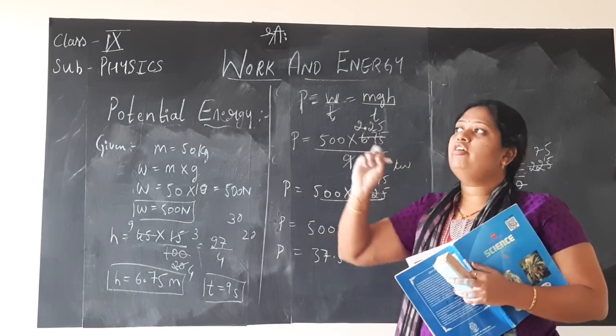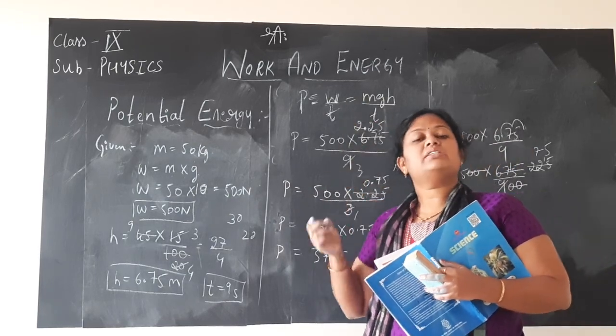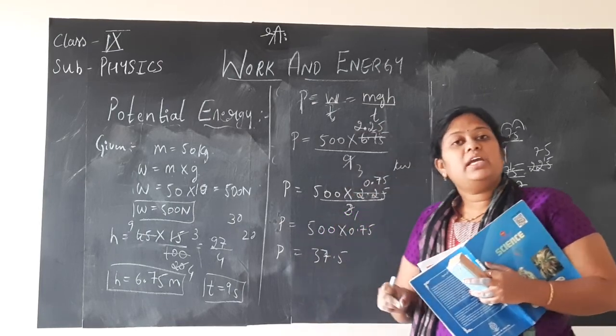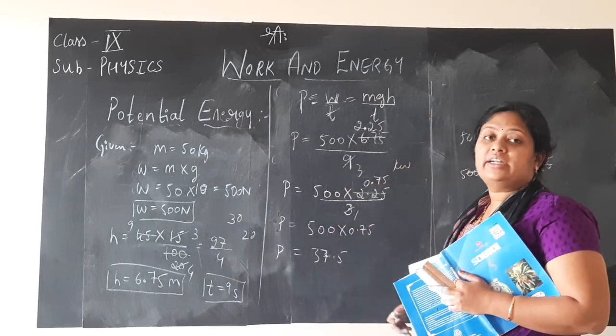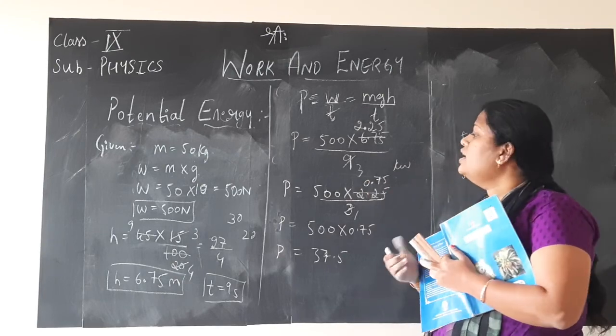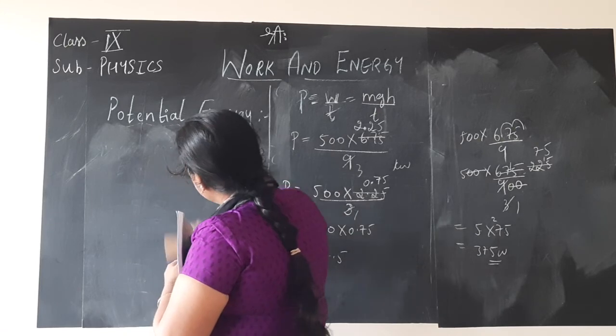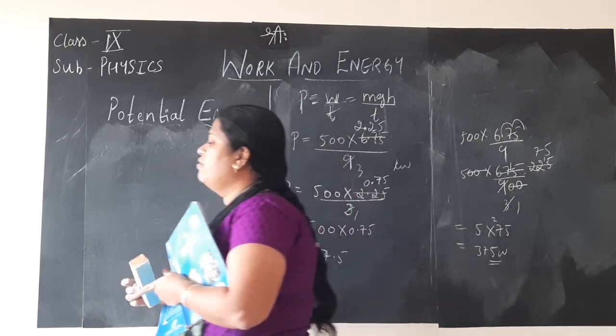There, if you observe, how many units of power are consumed in that month is calculated. That will be in terms of kilowatt hour. That is the commercial unit of power, children.